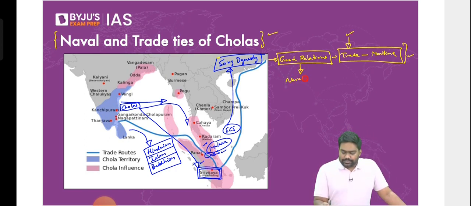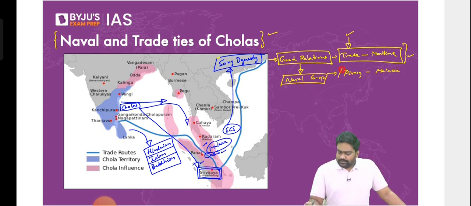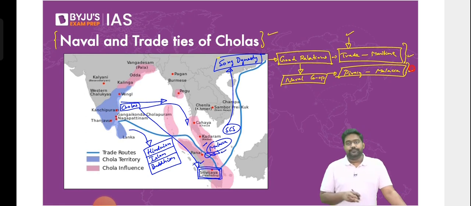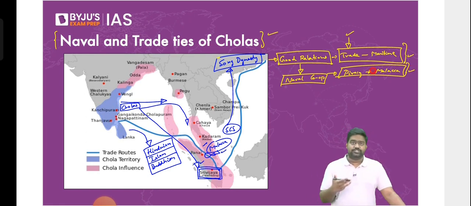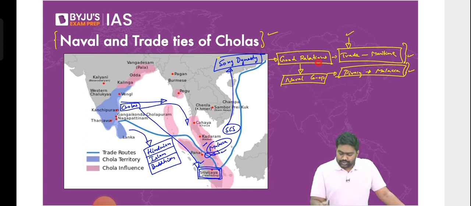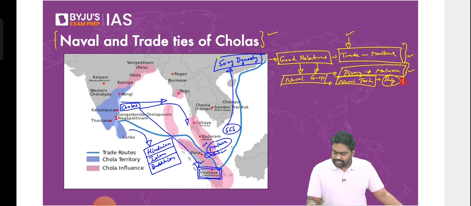They even had naval cooperation between them. They were actually tackling piracy together near the Malacca Strait. Back in those days, the Malacca Strait had become a hub of pirates. In and around today's Singapore, piracy was a major threat. They would attack the ships carrying precious goods. So countering piracy became a joint objective of the Cholas and the Song dynasty. They would jointly patrol the waters, work together. They would even share shipbuilding technology, naval technology. There are documented evidences to link the Cholas with the Song dynasty.